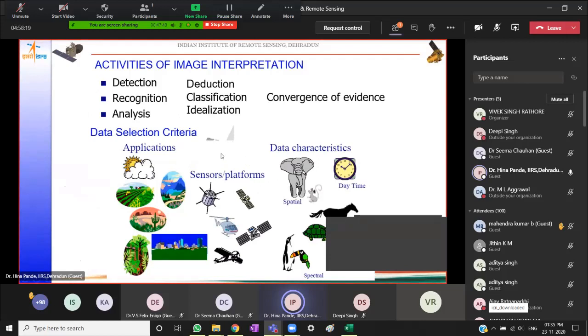With this, we will look at what sensors give us useful data to do this information extraction. And then depending upon that, we will look at data characteristics. What spatial resolution, what spectral resolution, do I need daytime images or do I need nighttime images? Do I need temporal variation in my data? Do I need very high spatial resolution images, or do I need very high spectral resolution images to do the interpretational activity, etc.